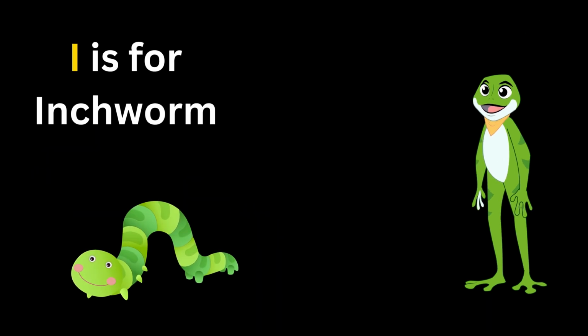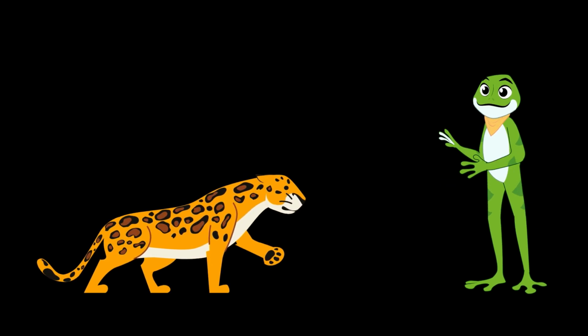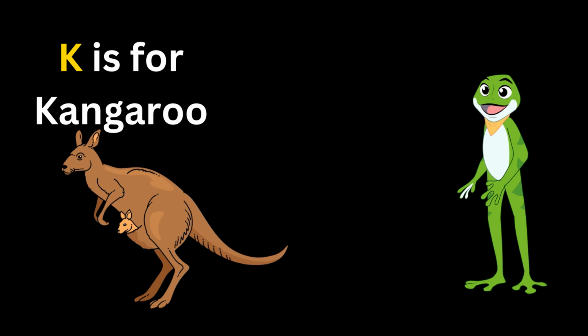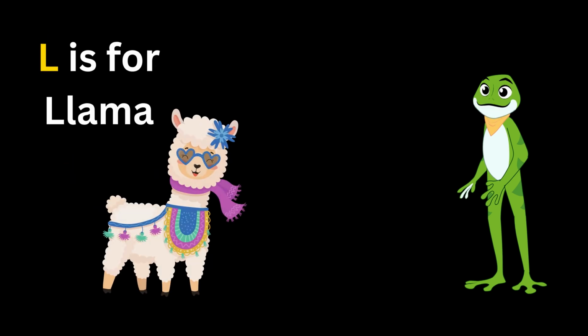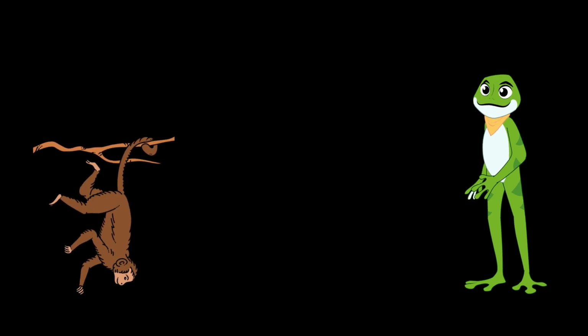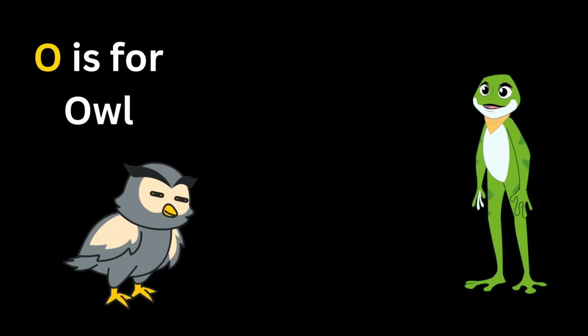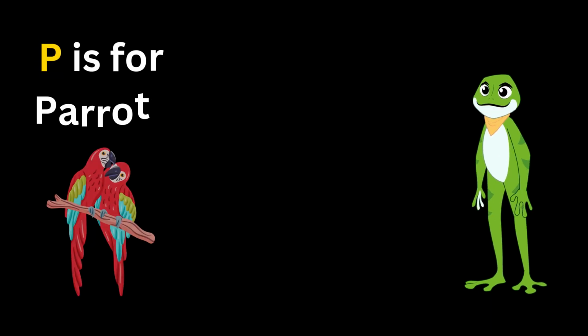I is for inchworm. J. J is for jaguar. K. K is for kangaroo. L. L is for llama. M. M is for monkey. N. N is for numbat. O. O is for owl. P. P is for parrots. Q.